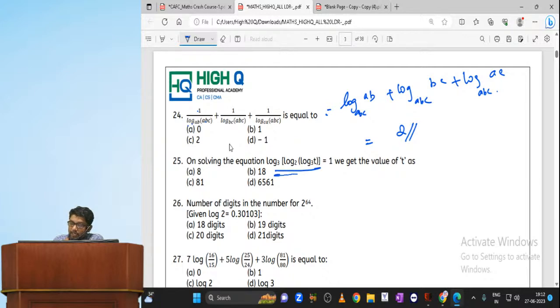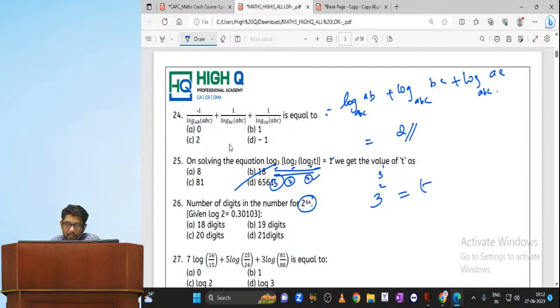I think the shortcut was already given to you. I hope you remember. We need to find out the value of t. What is the trick? 3, 2, 3. This is first, second, third. So what we need to do, my dear? 3, first one. Second one is 2. Third one is 3. And finally 1, which is equal to t. So our answer is 6561. What is our answer, my dear? 6561.